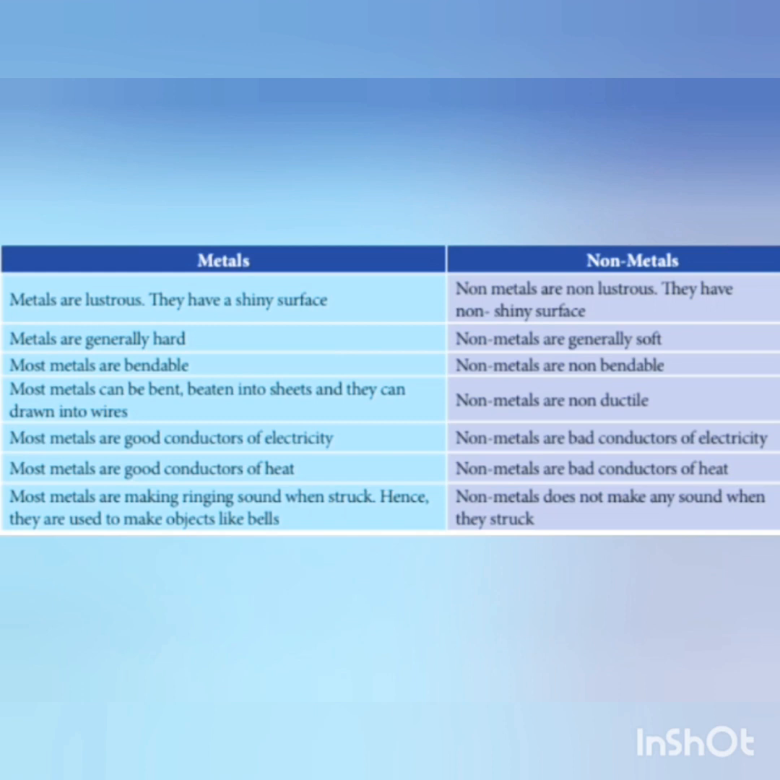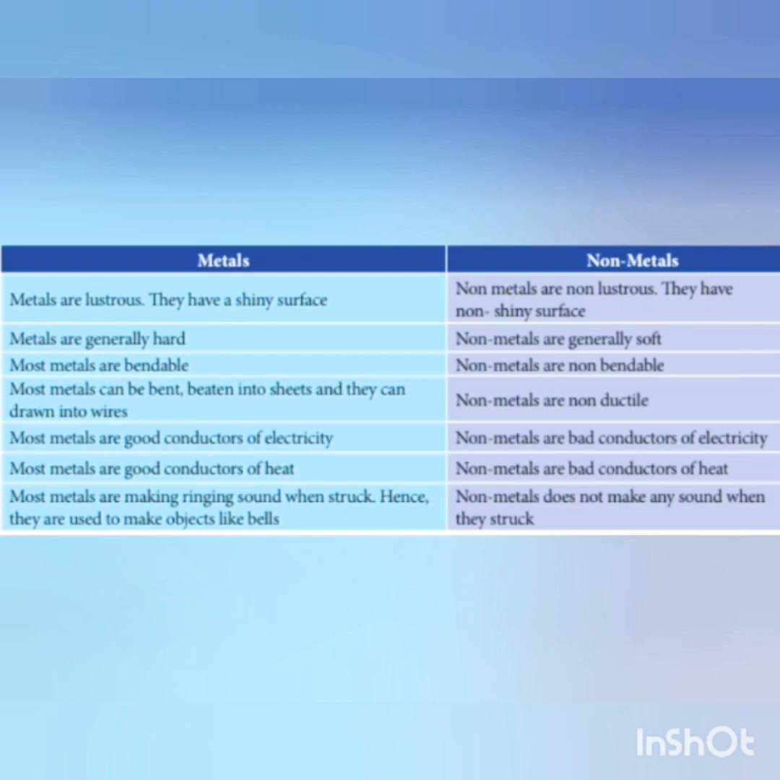Metals are lustrous, they have a shiny surface. Non-metals are non-lustrous, they have a non-shiny surface. So, their surface, for metals, will be very shiny. Whereas in non-metals, it won't be shiny. Metals are hard, non-metals are soft. Most metals are bendable. Bendable means we can bend it. But non-metals are not bendable.